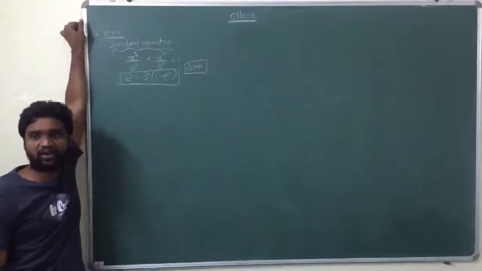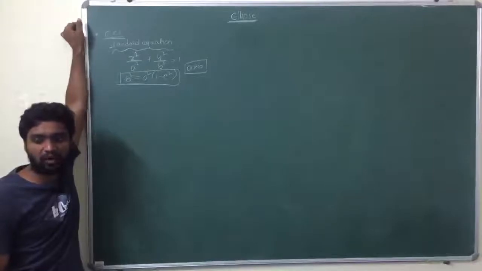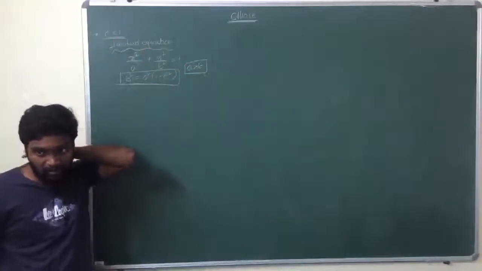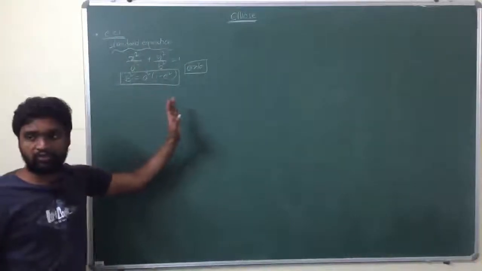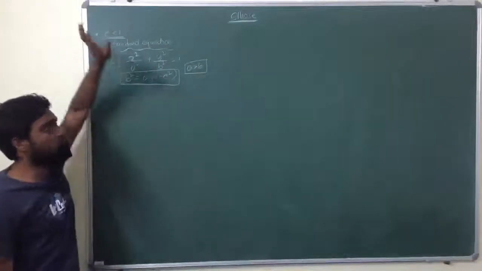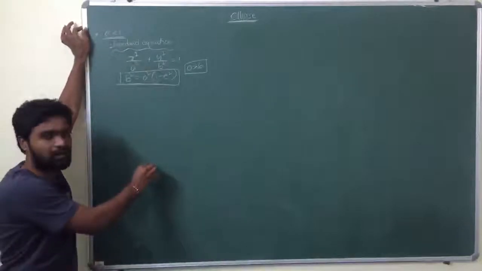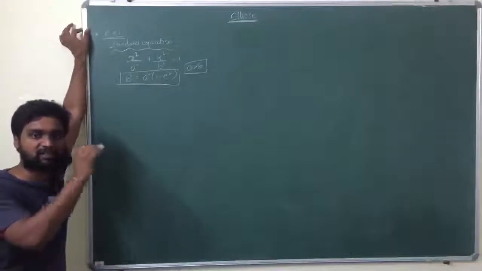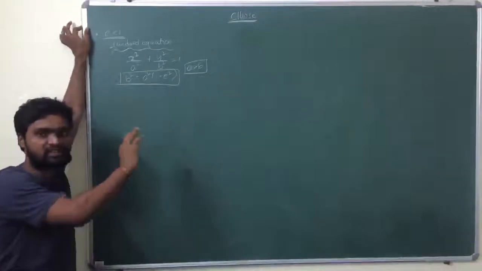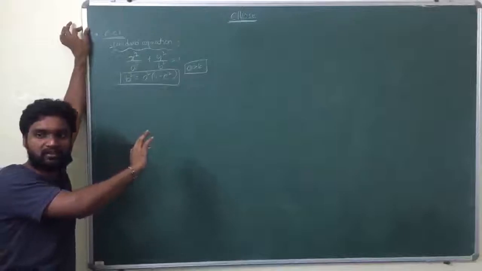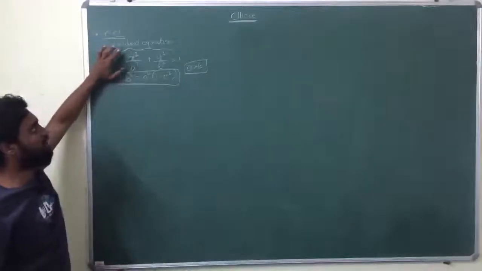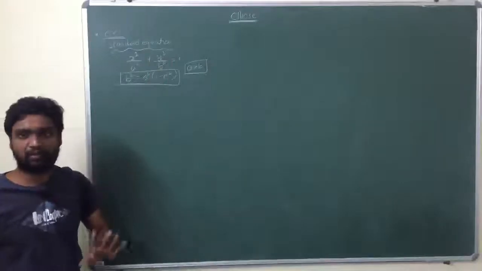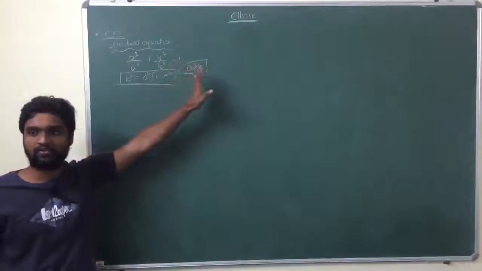x square by a square plus y square by b square is equal to 1 is known as the standard equation of ellipse, where a is greater than b. Now we don't need the proof of this, because in parabola the proof of y square is equal to 4x is a 7 marks question. That's why we discussed it there. Just remember that this is the standard equation of ellipse.